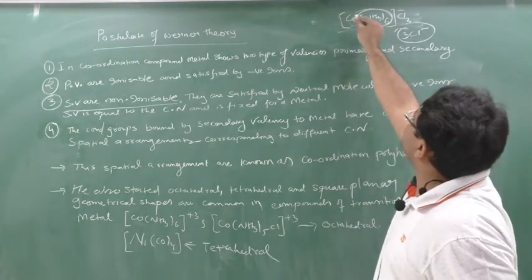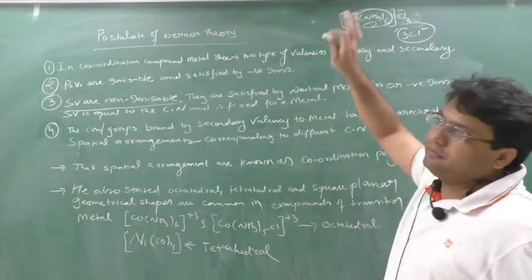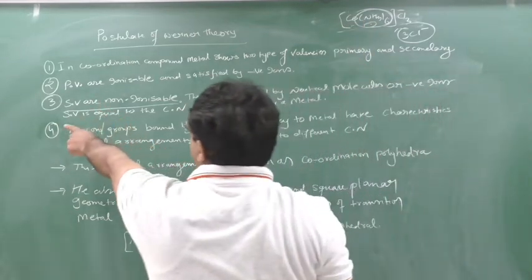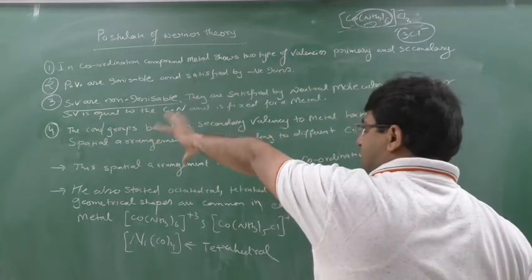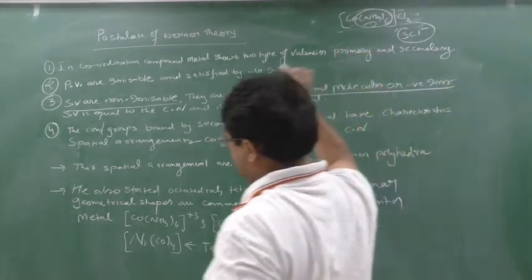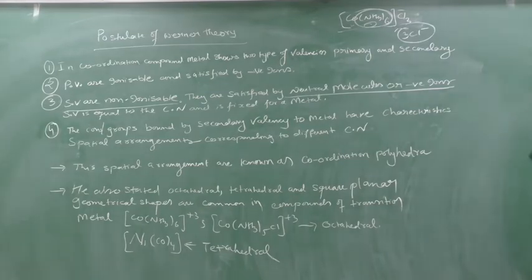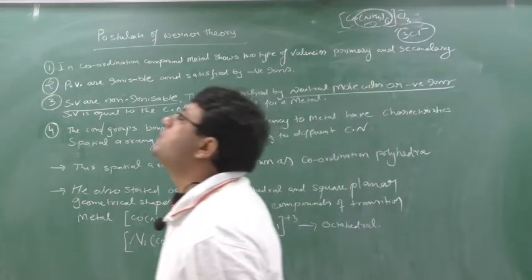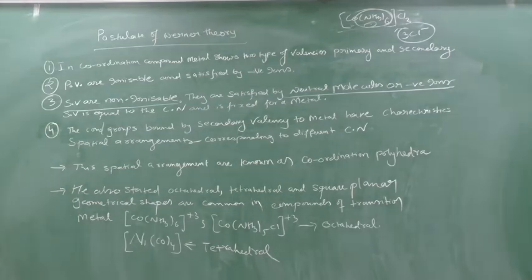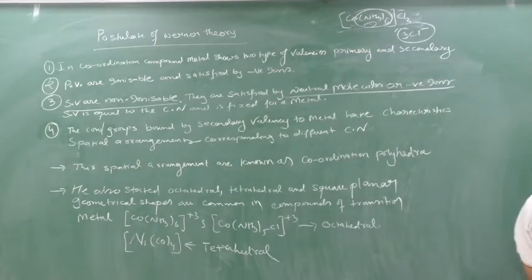So if you see that in the square bracket, either with the metal there will be a neutral molecule or with the metal there will be an anion. So secondary valencies are non-ionizable and they are satisfied by neutral molecules or negative ions. And secondary valency itself we say as what? Coordination number, because last class we also discussed that coordination number is the number of ligands associated to the central metal atom. So that's what we call secondary valency.